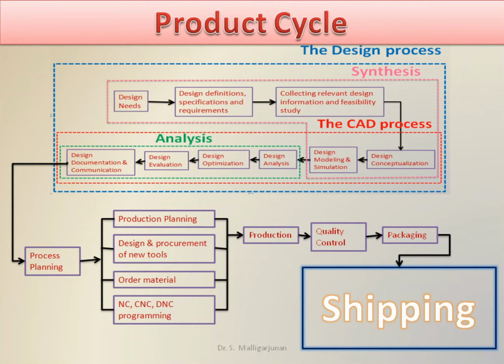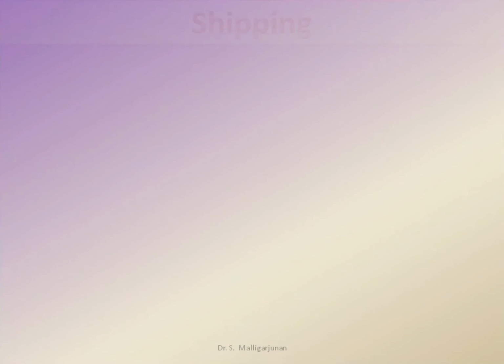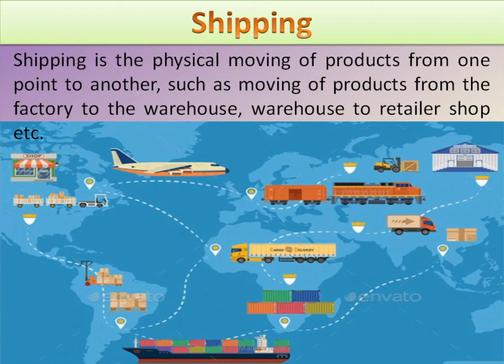The 14th step in product cycle is shipping. Shipping is the physical moving of products from one point to another, such as moving of products from factory to warehouse, warehouse to the retailer shop, or retailer shop to the customer, etc. The mode of the transport happens by different vehicles. It may be ship, flight, a truck, or train. Okay, there are so many modes of transport. Okay, based on the need, the manufacturer uses the transport mode.